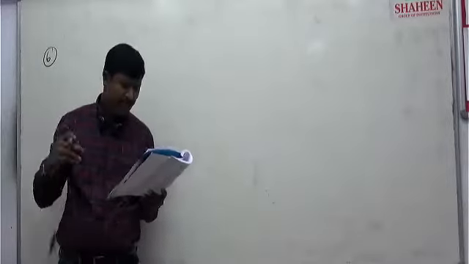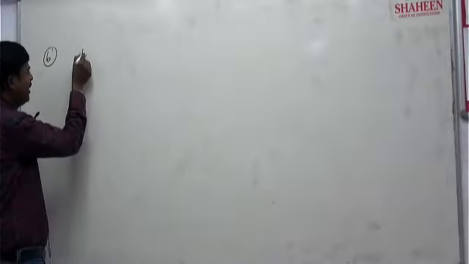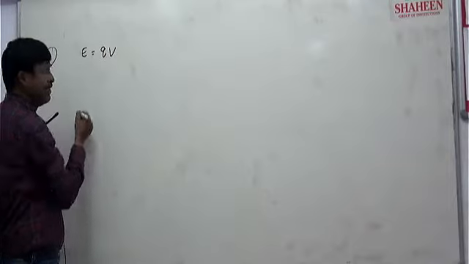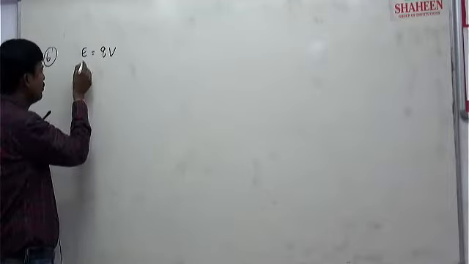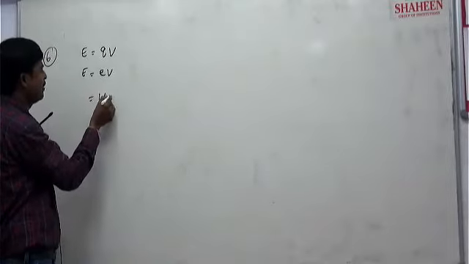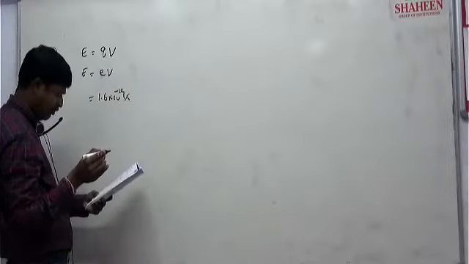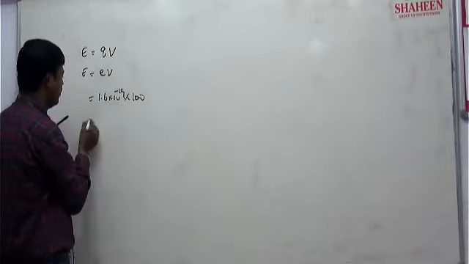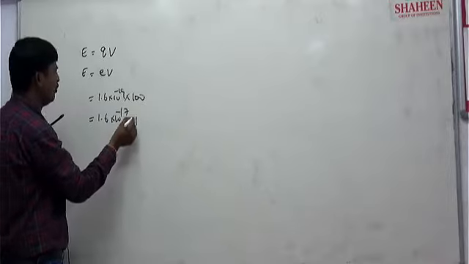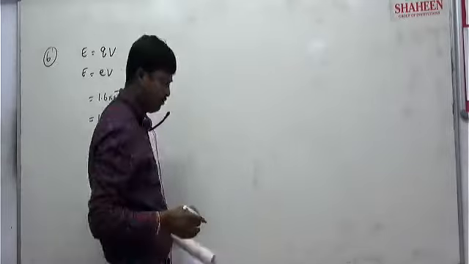The kinetic energy of an electron accelerated through a potential of 100 volt. Kinetic energy is the energy of a charged particle, charge into its accelerating potential, Q into V. So kinetic energy is equal to E into V. So 1.6 into 10 to the power of minus 19 into V. Direct answer. V is given how much? 100 volt. So it is 1.6 into 10 to the power of minus 17 joule. Correct, simple, direct answer.